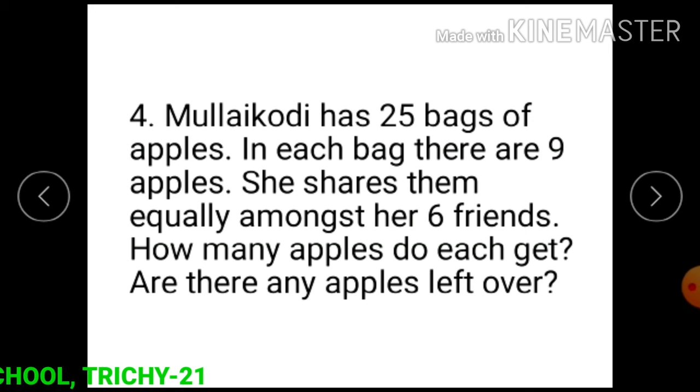Question number 4. Mullai Kodi has 25 bags of apples. In each bag there are 9 apples. She shares them equally amongst her 6 friends. How many apples does each get? Are there any apples left over?